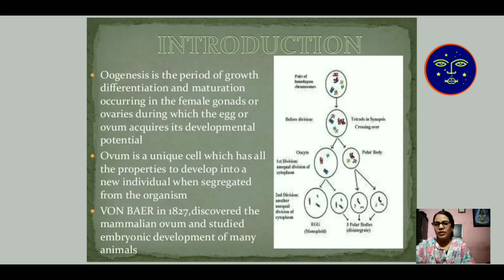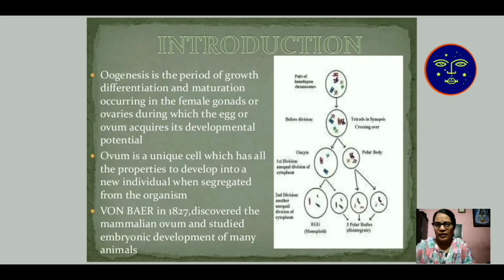Ovum is a unique cell which has all the properties of development into a new individual when segregated from the organism. Von Baer in 1827 discovered the mammalian ovum and studied the embryonic development of many animals.